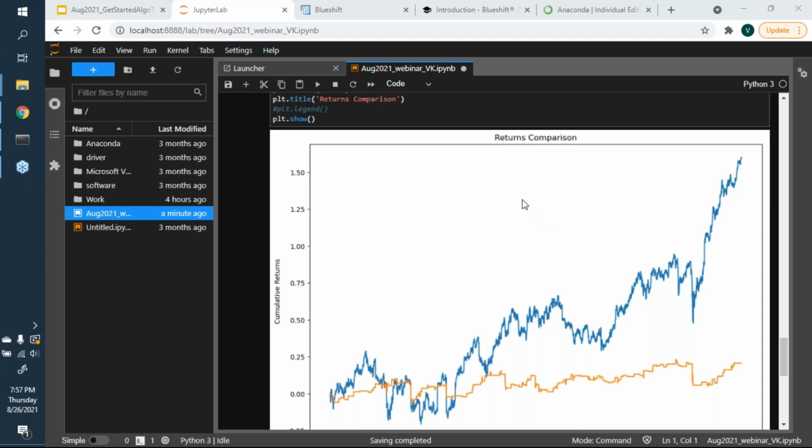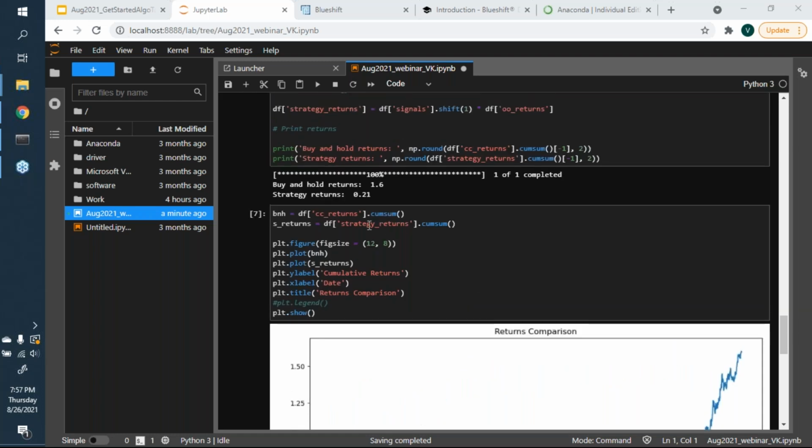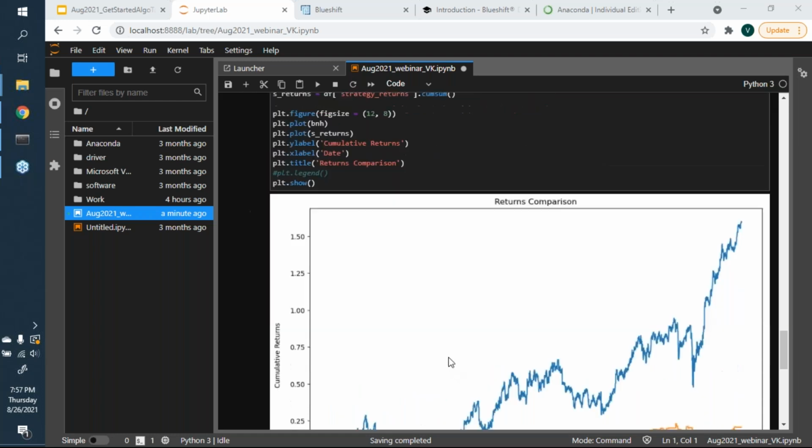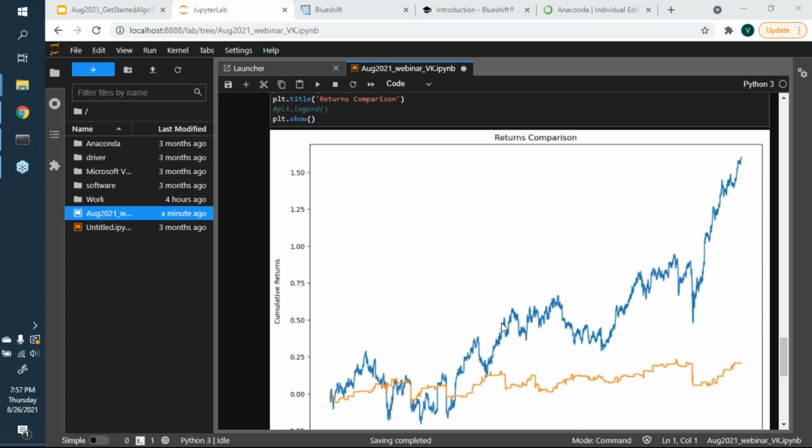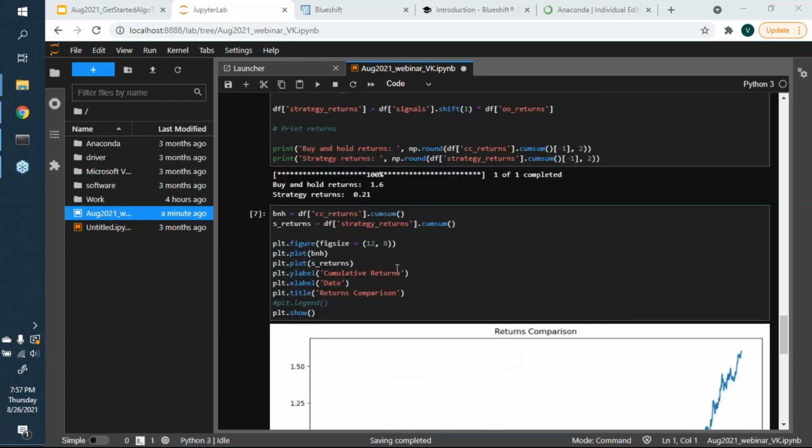So, okay, some are saying blue is the strategy, some are saying yellow is the strategy. As it turns out, it's actually the orange or the yellow one which is the strategy, right? Blue is the buy and hold approach. So essentially what this tells you is that, I haven't labeled them, which is why it's a little confusing. But nevertheless, in this case, buy and hold would have been a much better option.